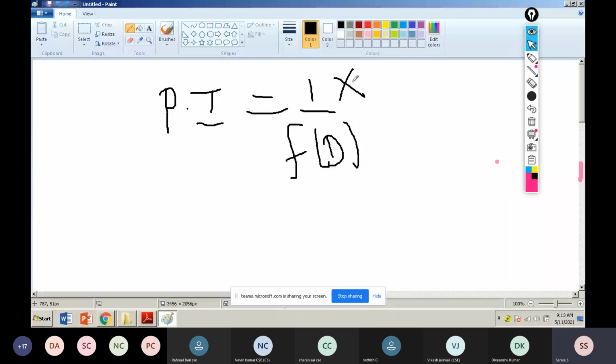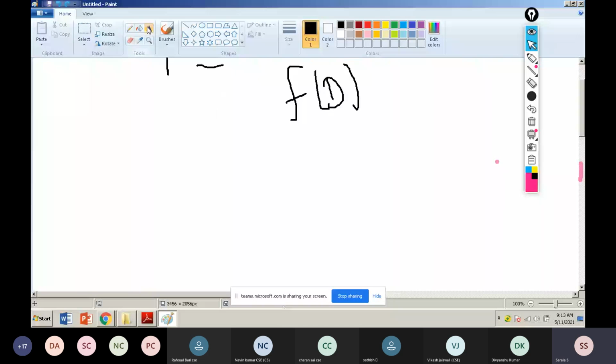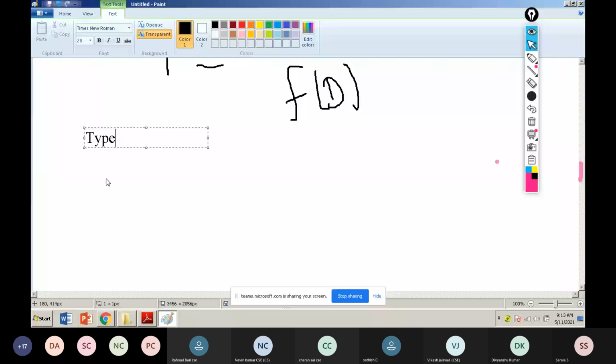Today I will go to the type 2 concept. In this type 2, some interesting concepts are there. In type 2, trigonometric functions will come. Trigonometric functions here do not mean tan, secant or cosecant.